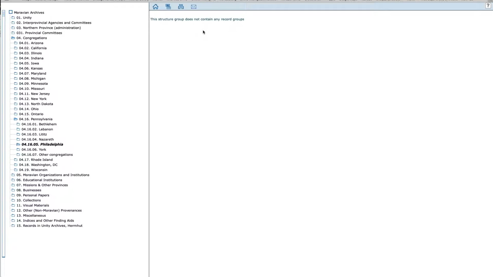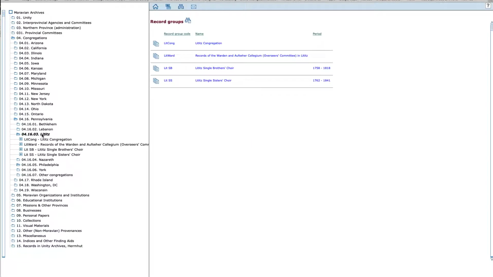If you're interested in knowing what there is from a place that's not listed here, just send us an email and we'll let you know. In this case, the records of Philadelphia 1, the first Moravian Church in Philadelphia, they have been organized, but the finding aid has not been finalized, so that's why you don't find them here online.